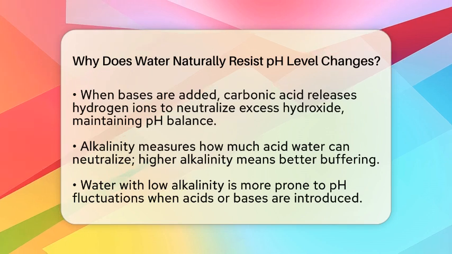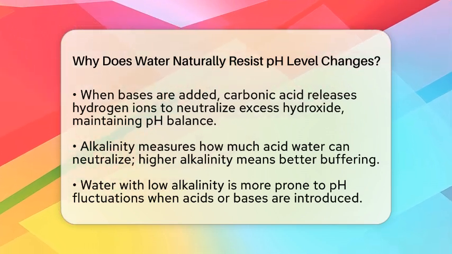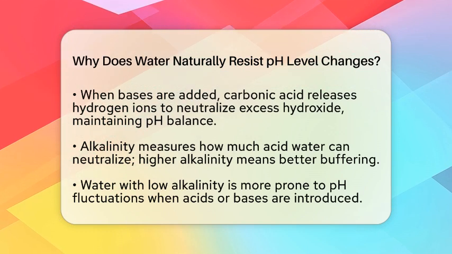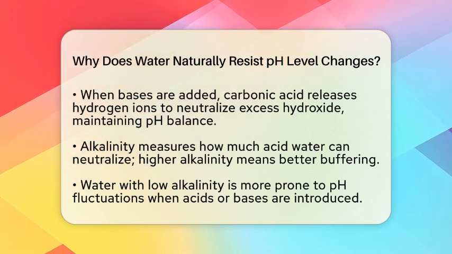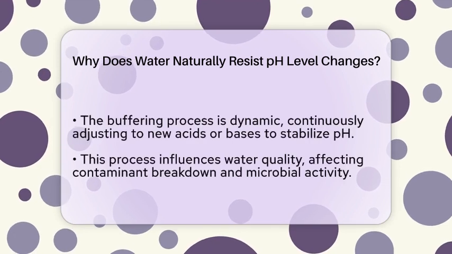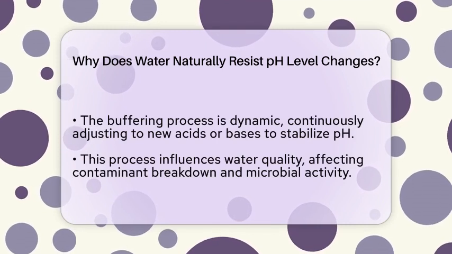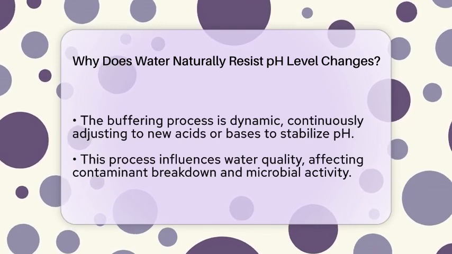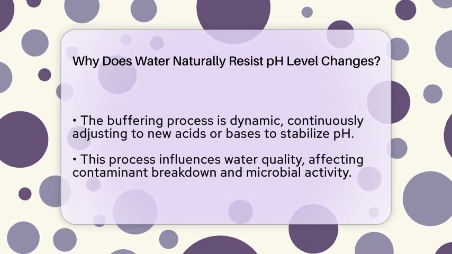The water's ability to resist pH changes depends on its alkalinity, which is the measure of how much acid it can neutralize. Alkalinity comes from bicarbonates, carbonates, and other bases like hydroxides, phosphates, and borates. If water has high alkalinity, it can absorb more acids without a big change in pH. Low alkalinity means less buffering power, so pH can fluctuate more easily.